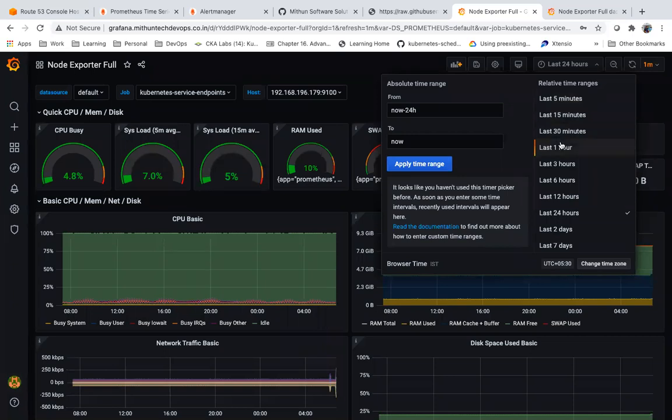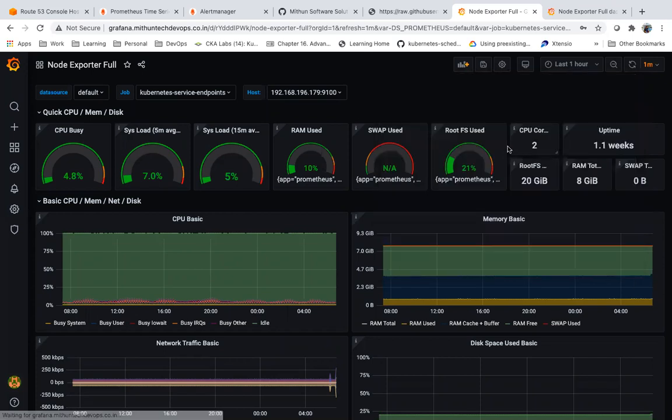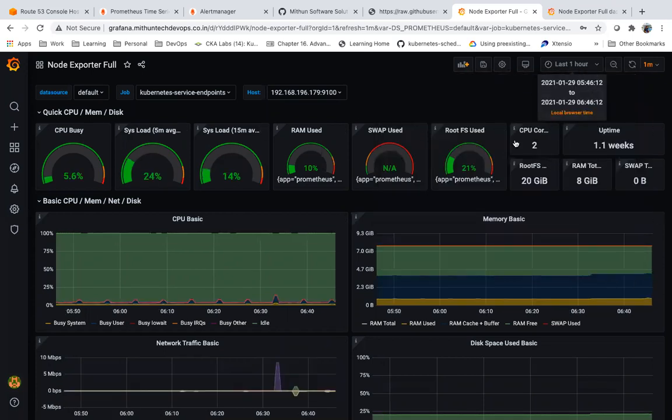Suppose in the last 1 hour your server is not working properly, right? You can analyze what happened in the last 1 hour. When I apply this filter, it will show only the last 1 hour details.